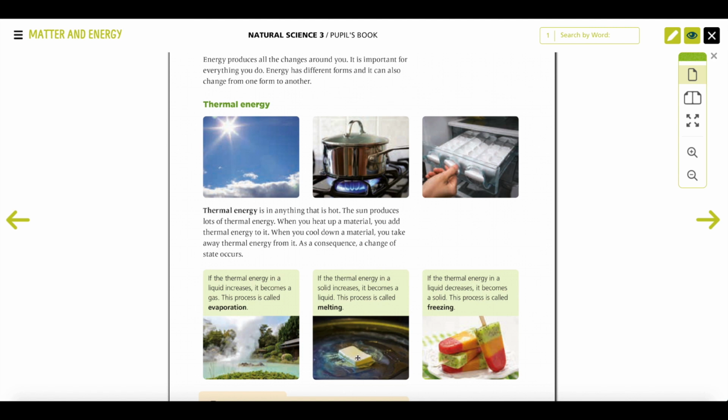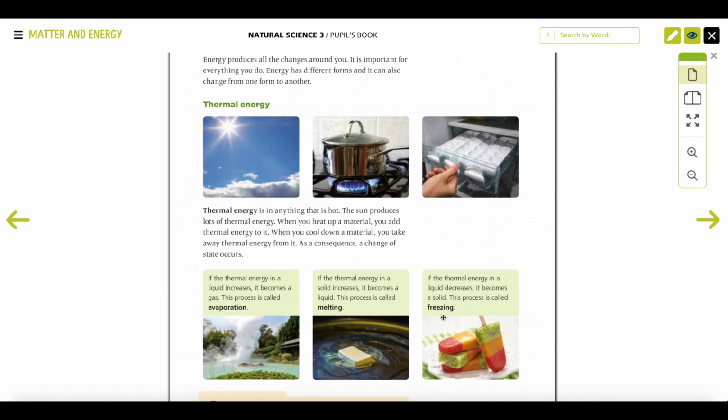If we have, for example, butter, and we increase the temperature of butter, the butter is melting. La mantequilla se derrite si la calentamos, okay? And the sun evaporates water, okay? This is the example for evaporation.